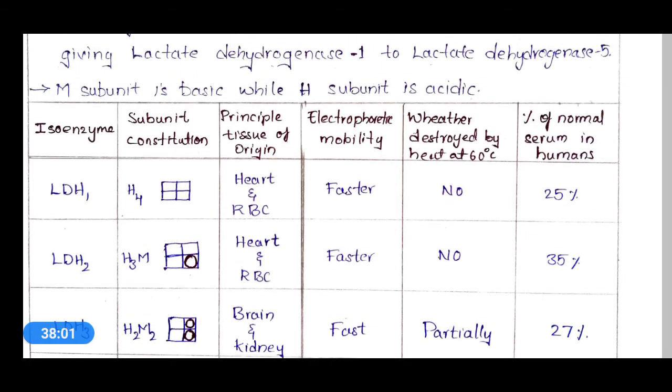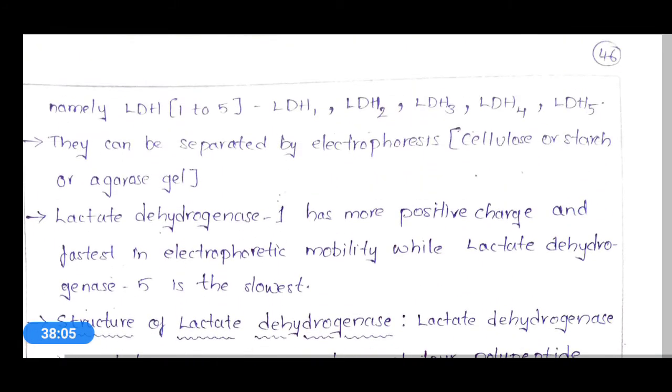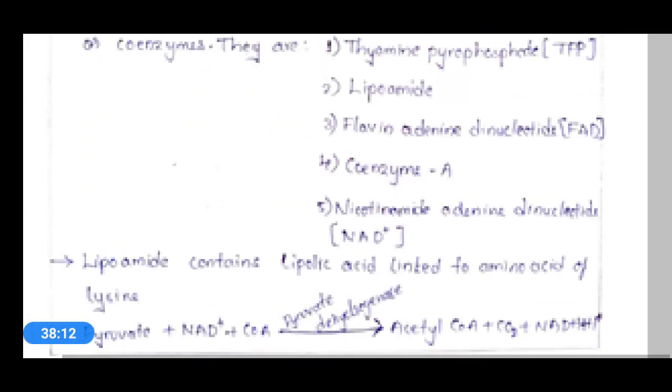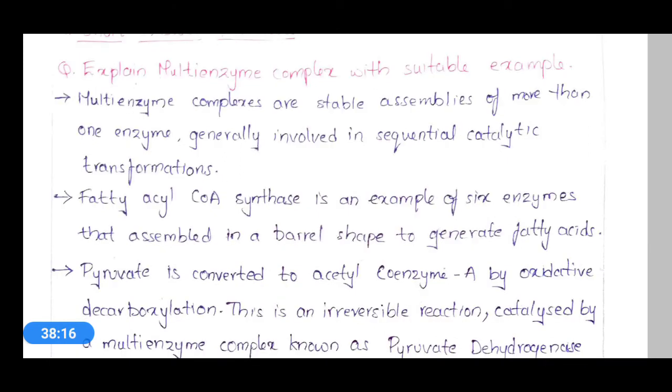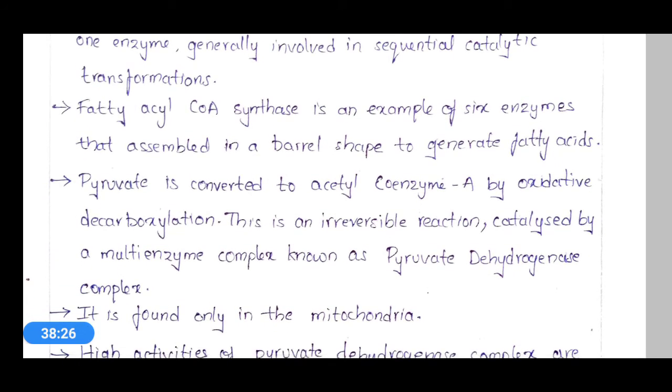So in this class we have discussed isoenzymes and also multi-enzyme complexes. What are multi-enzyme complexes? These are enzyme complexes arranged in a sequential manner, and they form a series of catalytic reactions. The best examples are fatty acyl CoA synthase and pyruvate dehydrogenase.